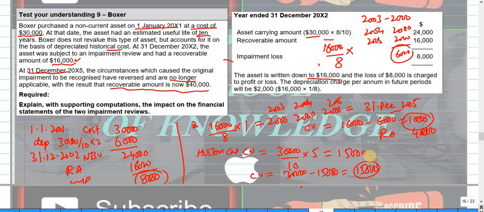Now what you will do, 15,000, so this is the border, 15,000 less 10,000 NBV will give rise to 5,000. So you will reverse till 5,000, not more than that.